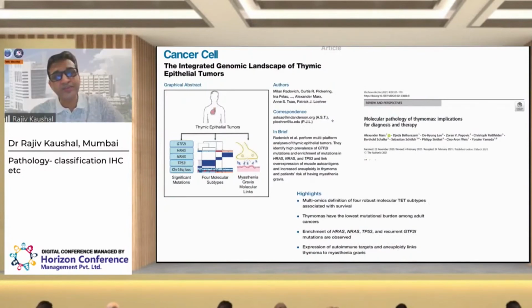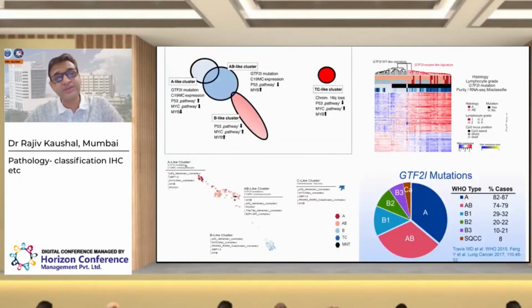Although till date we make a diagnosis based purely on the histological features or use of some additional IHCs, now the molecular workup is also coming into play in thymic tumors, and based on some genomic analysis, it has now been presumed that thymic tumors can be categorized into four subgroups, which have a distinct molecular profile, especially the thymoma type A and AB.